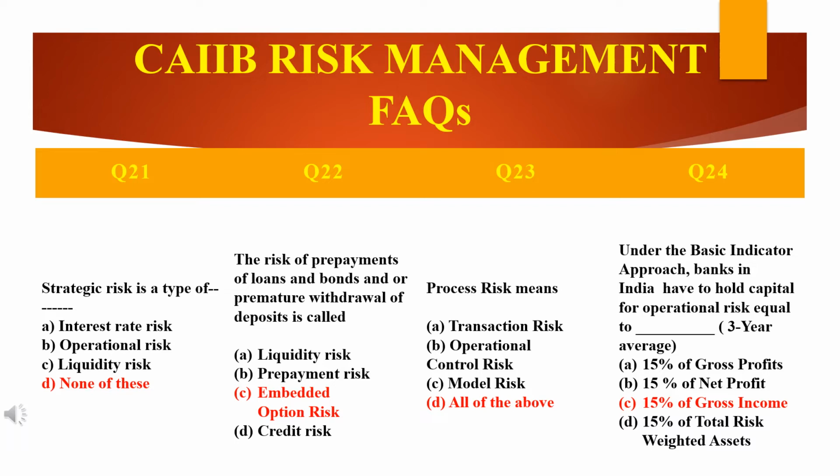So see, under the BIA, that is under the basic indicator approach, Indian banks have to hold capital for operational risk which is equal to dash. There are 4 options given. That is the 3-year average you need to see. 15% of the gross profit, 15% of the net profit, 15% of the gross income, or 15% of total risk weighted assets. So the answer here is the C option, that's 15% of gross income.